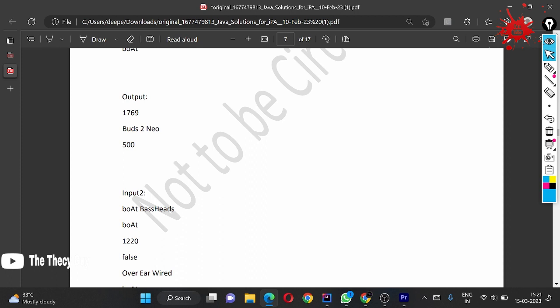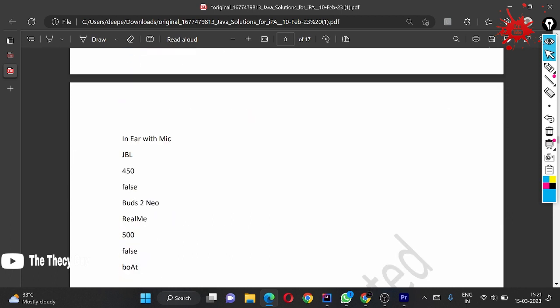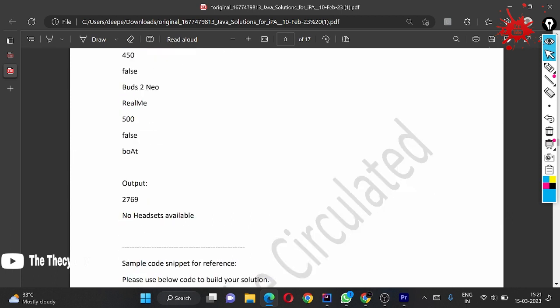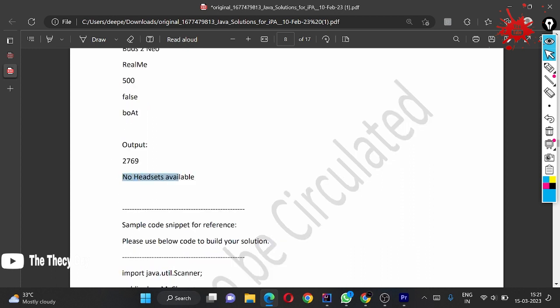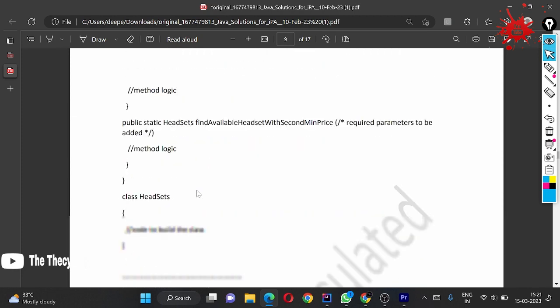Now what is going to happen in the second input itself, it is given all the things, and right there it is just the name, the brand, the price, and the availability. Okay, and this is bot, so we are going to give the price where bot is available, so bot is there, and for this minimum we are going to deal with this. Okay, and the code snippet is this, what they are going to do.